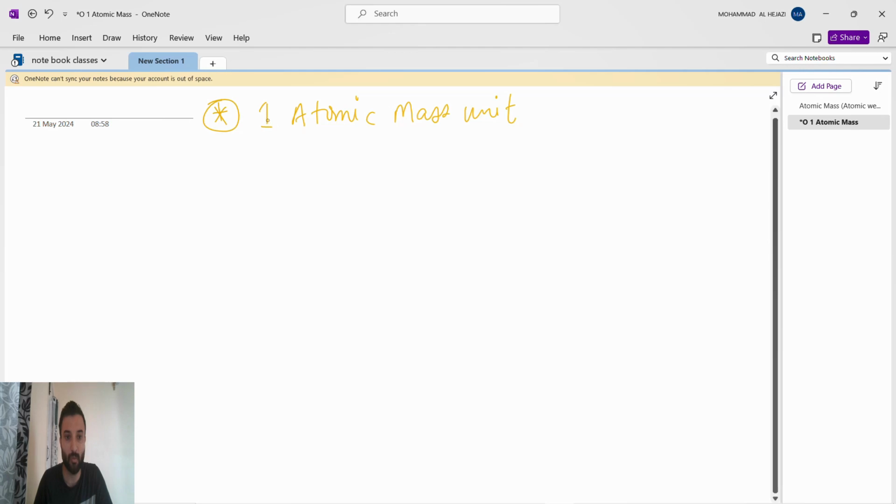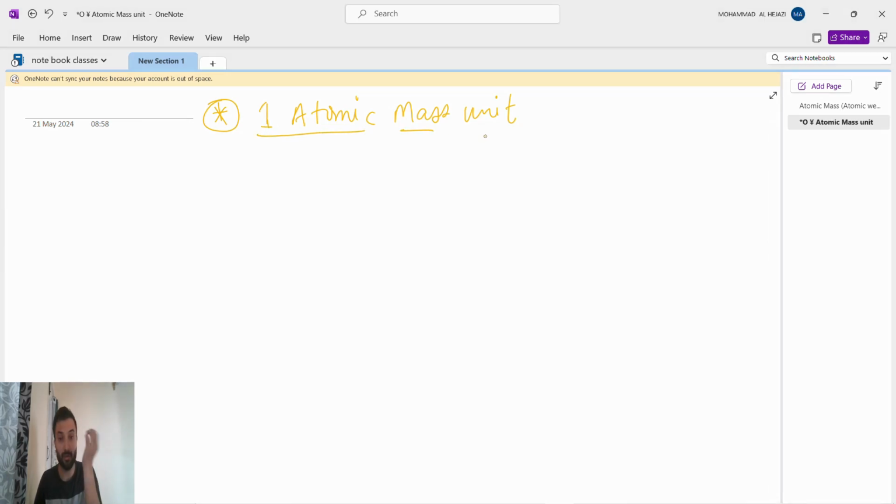That is 1 oxygen atom, so that's why 1 atomic mass unit.